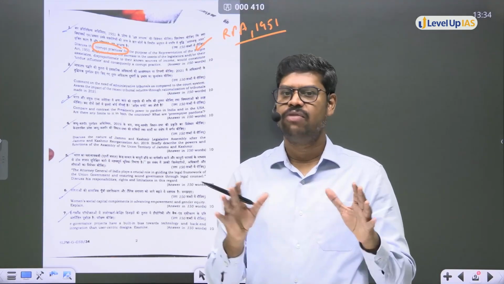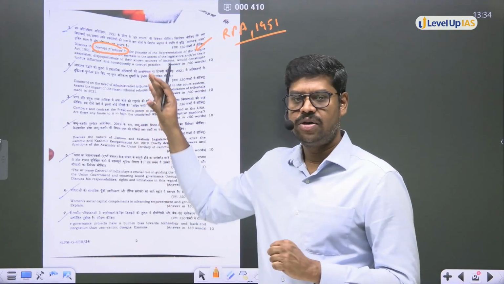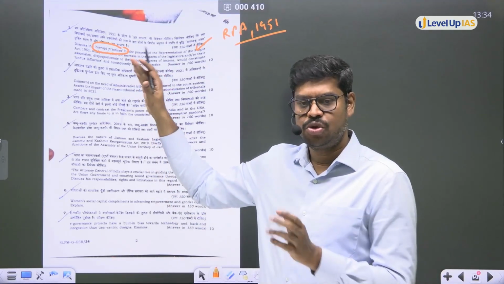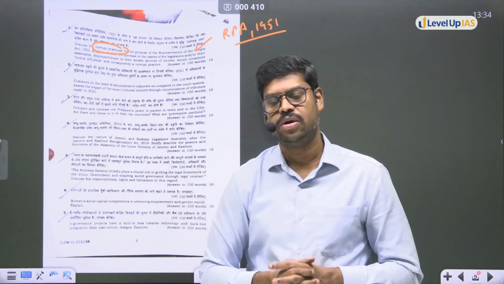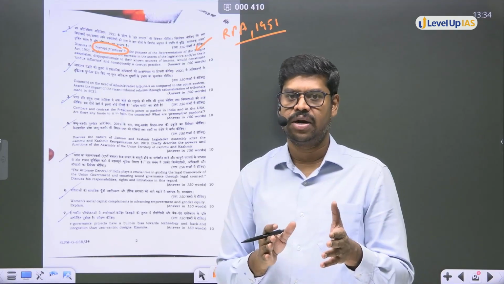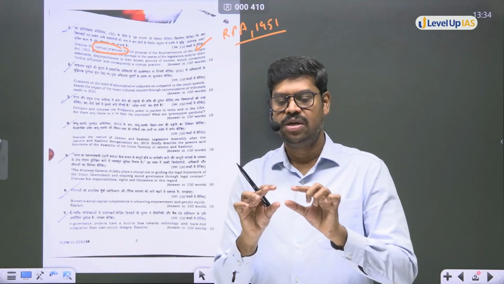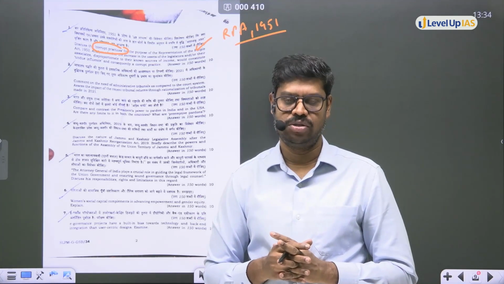Presently, that is not covered within the definition of undue influence under the Representation of People Act, because the Representation of People Act, section 123 clause 2 to be very specific, talks about corrupt practices. So undue influence is part of corrupt practices, but however, disproportionate asset is not covered legally within undue influence.